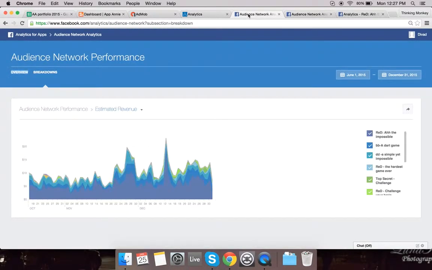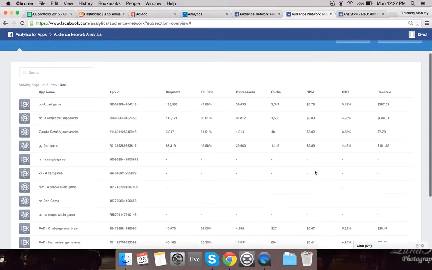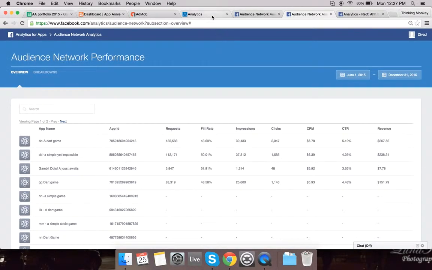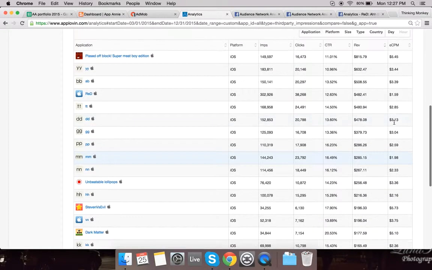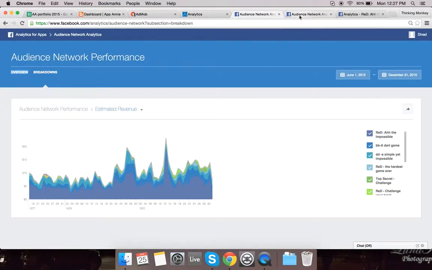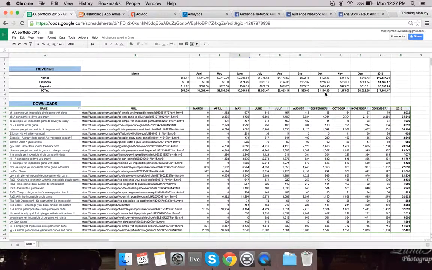As far as Facebook, we have been getting pretty good eCPMs, as you can see here, definitely a lot higher than AdMob, and right about the same as AppLovin, depending on your app. All this data has been compiled in this spreadsheet, and you can go and see month over month the performance for each ad network. The total revenue for 2015 was about $17,000, and this started at the end of March.